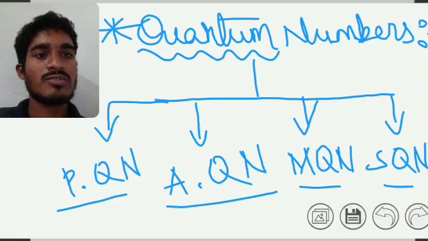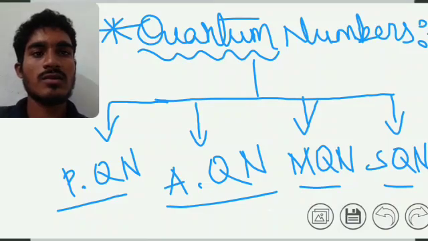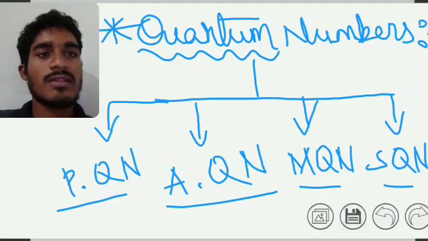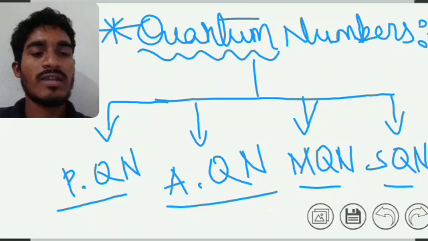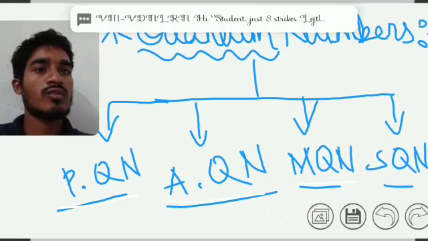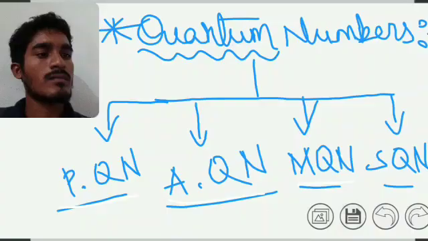Now we come to our topic, quantum numbers and their types. First of all, the quantum numbers were first proposed by Niels Bohr, so according to their rules we have to follow today. We have four types: the first is the principal quantum number, the second is the azimuthal quantum number, the third is the magnetic quantum number, and the fourth is the spin quantum number.